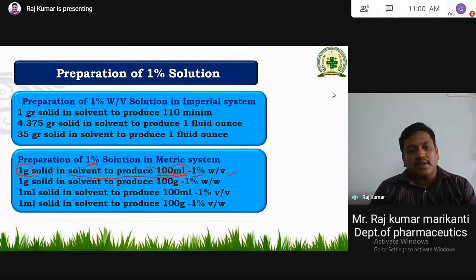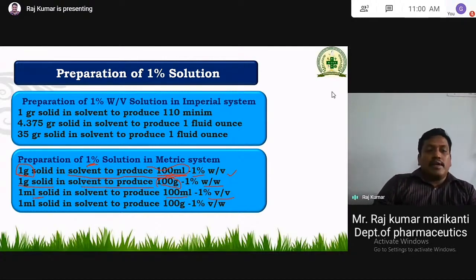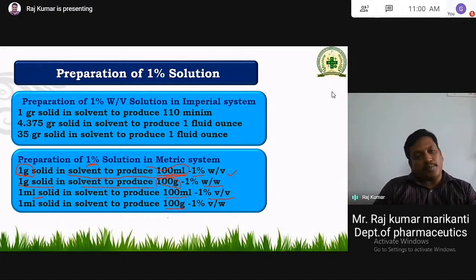Same thing for the remaining also. 1 gram of solid has to be mixed in 100 grams of a solvent or mixture. Then you will get 1% weight by weight. 1 ml of liquid has to be mixed to make up 100 ml. Then you will get 1% volume by volume. Then 1 ml of liquid in solvent to produce 100 grams of total solution or mixture or product is called 1% volume by weight, which is very, very important.